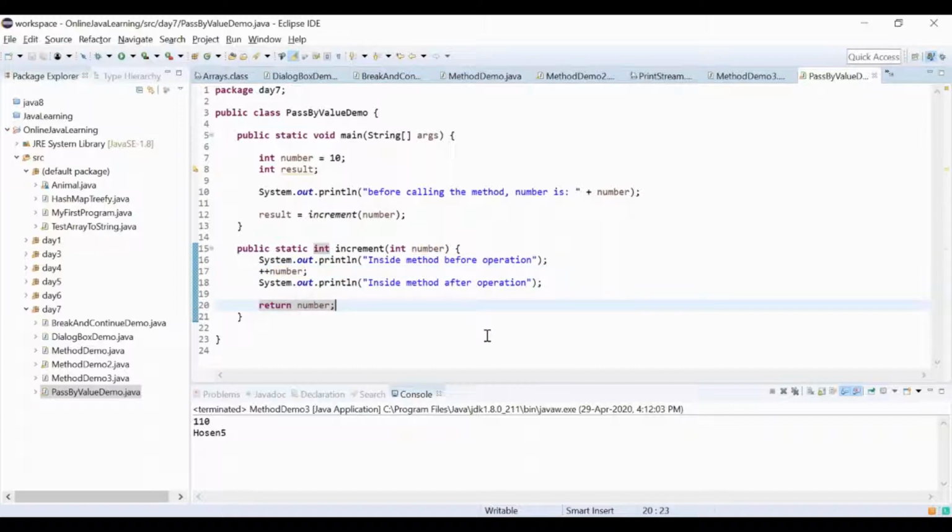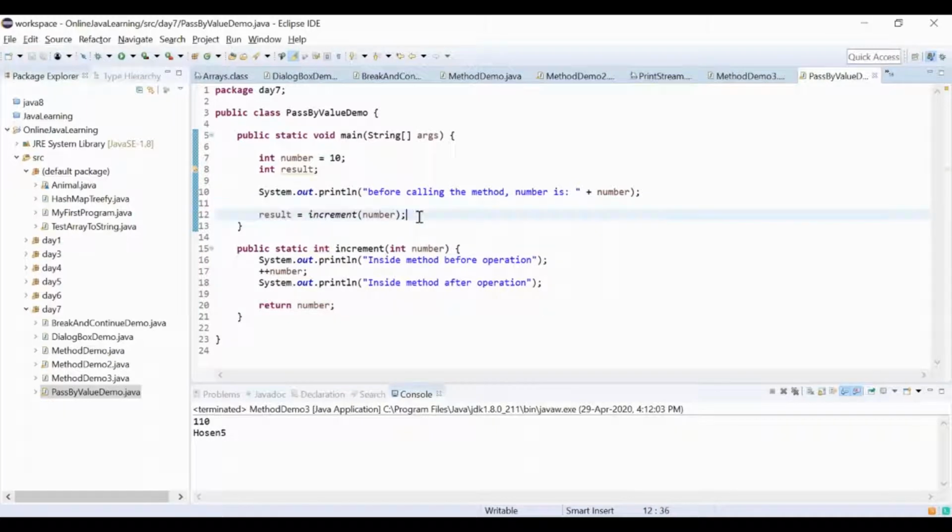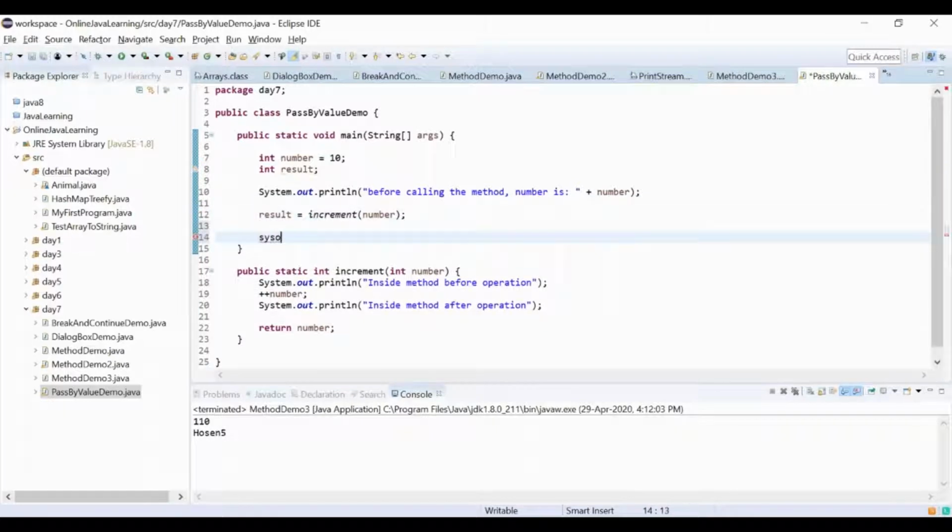Do you understand the meaning of what I have written? Okay, and look carefully. I'm going to ask you what would be the output of this program.